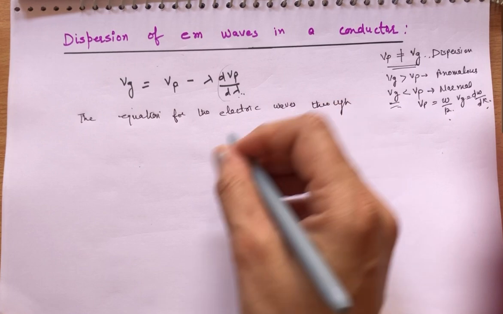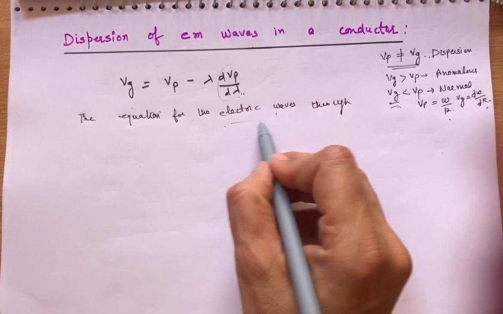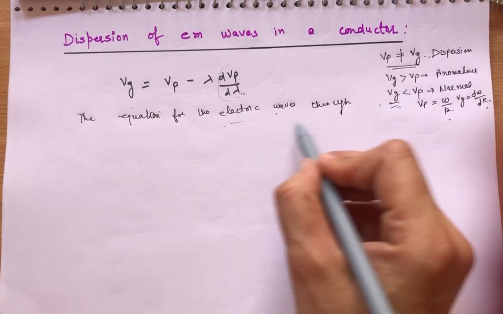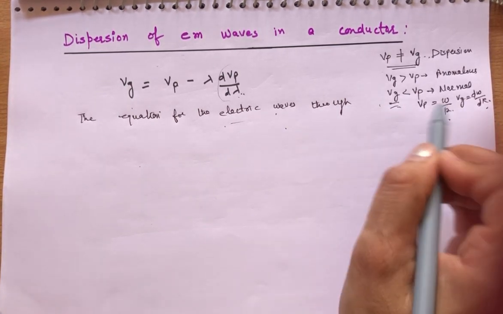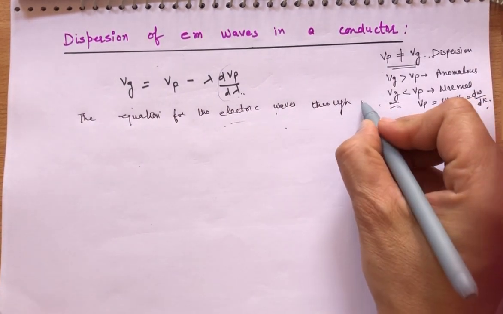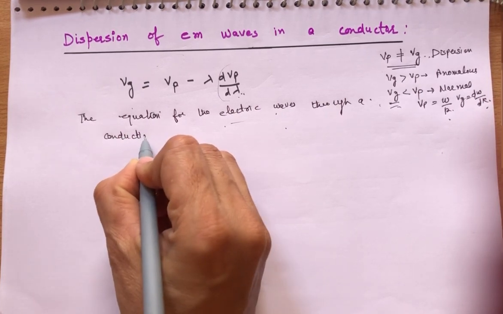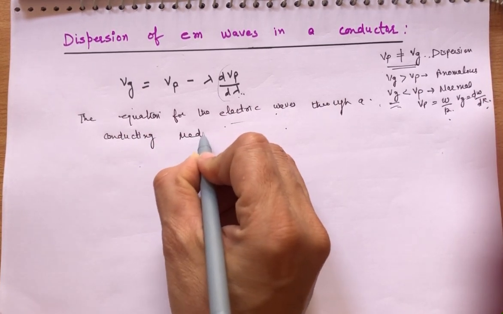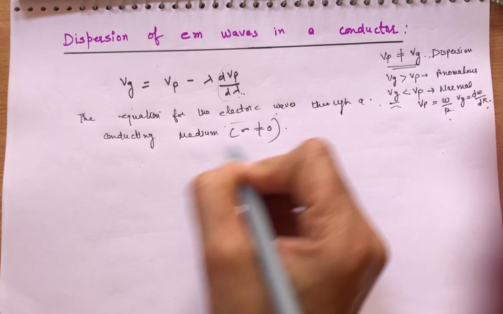We are always taking the E vector instead of H, because the electric field is 377 times stronger than the magnetic field, as we have proved. Conducting media means sigma is not equal to 0.